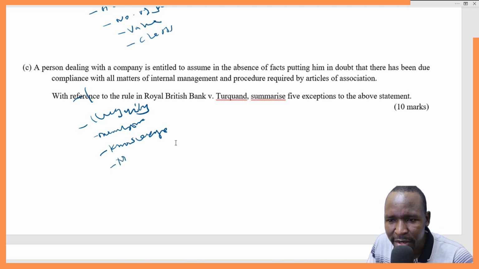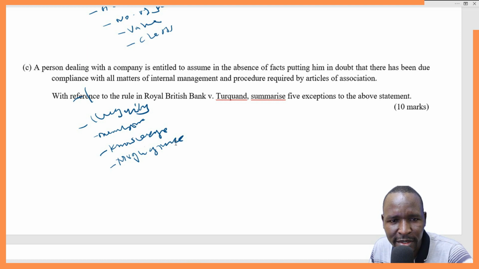Then also it does not apply in case of negligence. In this case, if the outsider fails to make a reasonable inquiry for something you can easily know, you can easily get, then it means you are negligent. So in the case of negligence, again, this doctrine will not apply. Then if the officers acted beyond their capacity or beyond their authority, that also means this doctrine is not going to apply because those people acted beyond their powers.